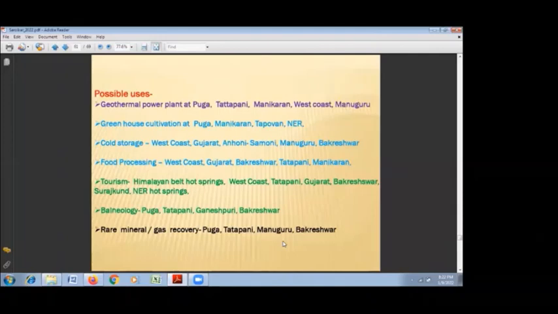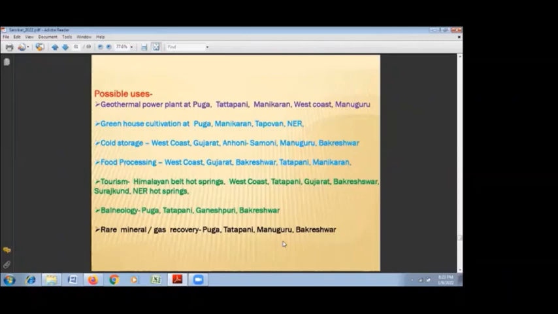The most important use of low or any type of geothermal energy hot spring is tourism. And most of the areas which we see, whether it's in Gujarat, whether it's Ganeshpuri in West Coast, or Joshimath, or Badrinath, they are the hot spring areas where temples are constructed, and they are used as one of the most important tourist places.